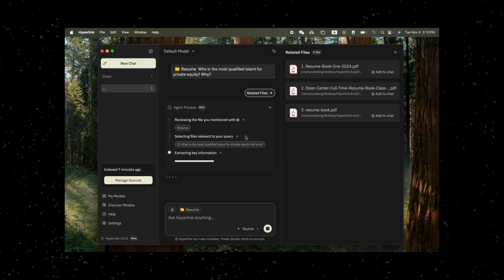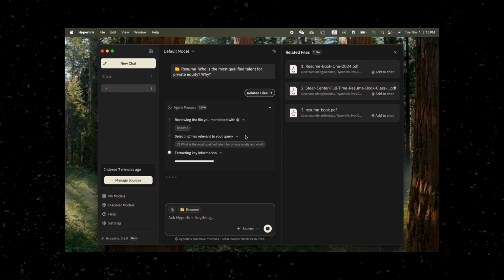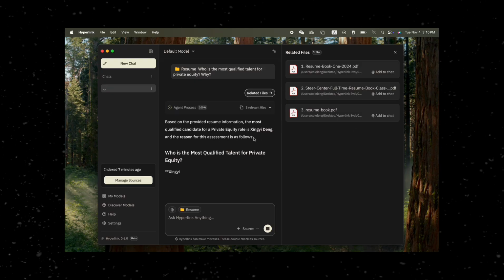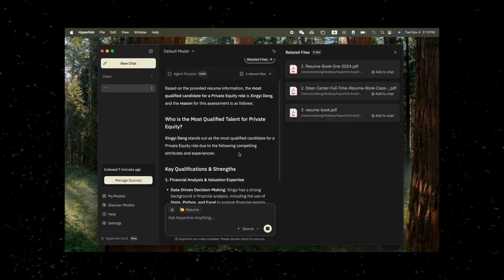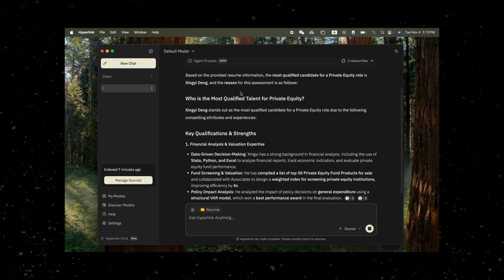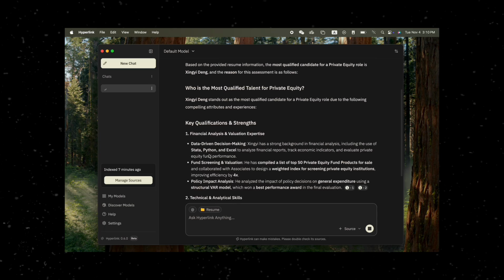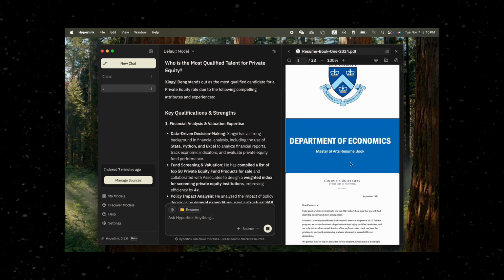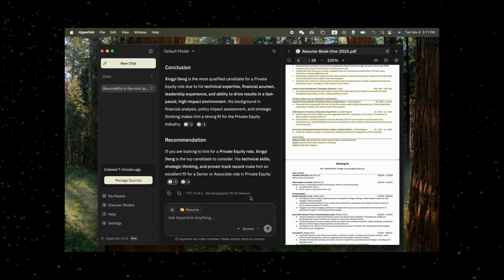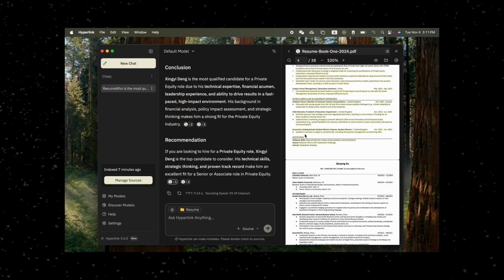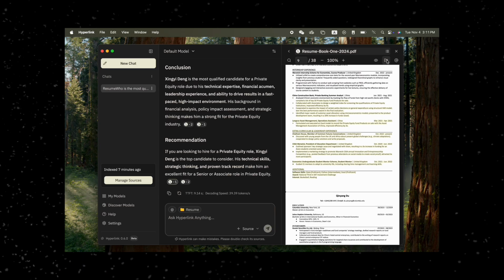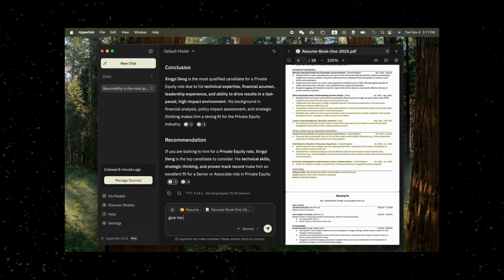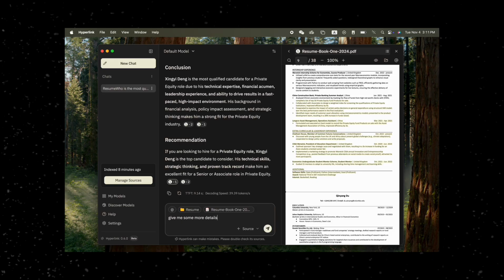You can see it's now pulling 3 specific PDFs and starting to answer. It's giving me a specific candidate with their qualifications and strengths. And here's the crucial part. For each claim, I get an inline citation that links directly to the source file. I can cross-reference whether the results are accurate and ask follow-up questions about any specific file. The entire answer took about 9 seconds, with a decoding speed of 40 tokens per second. That's comparable to ChatGPT's speed. But remember, this is running completely offline on my device.